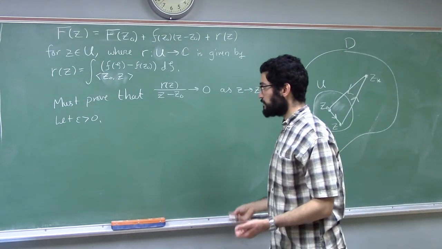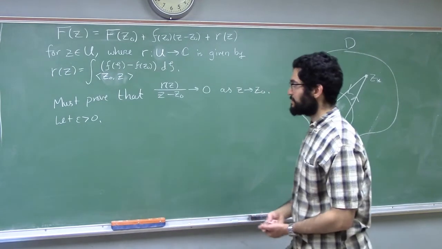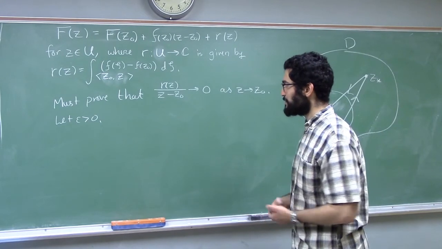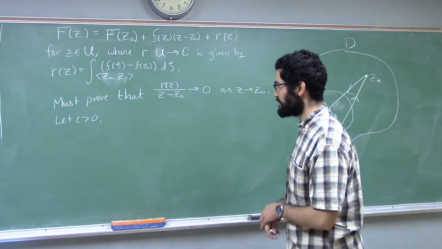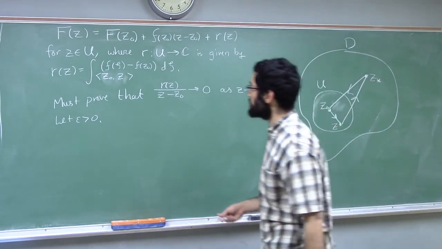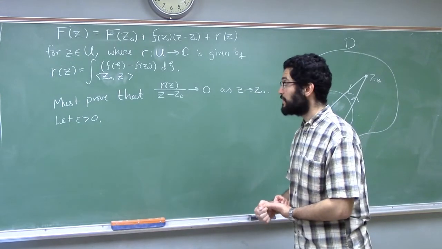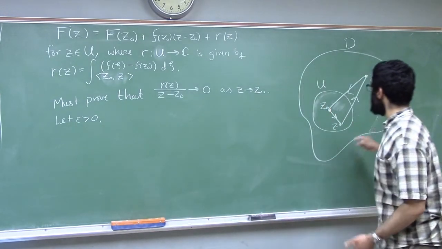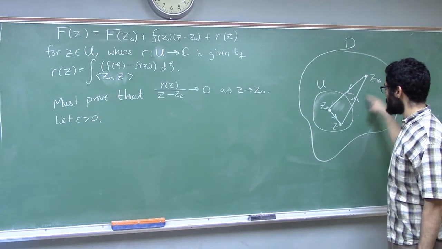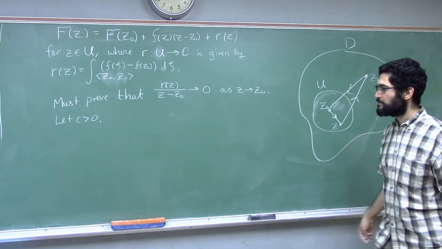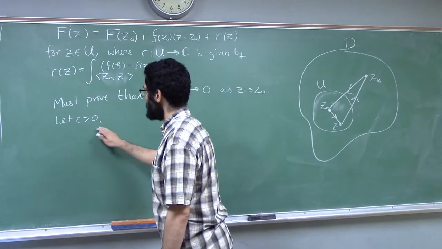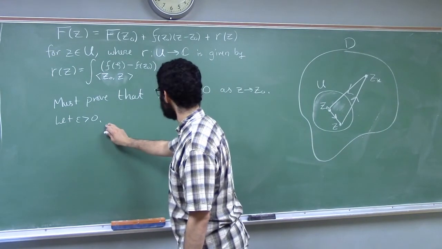This is actually now no different from what we did before when we were making a similar argument. So if you totally know where this is going and you're bored, you can actually just skip the rest of this video, but it's good to do it again. All right, so we're no longer going to use the fact that f is analytic. We already used that fact when we asserted that the contour integral along the triangular path vanishes. Now we're just going to need the fact that f is continuous for the next part.